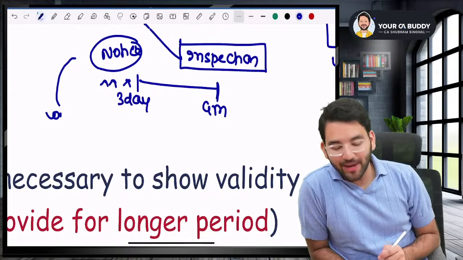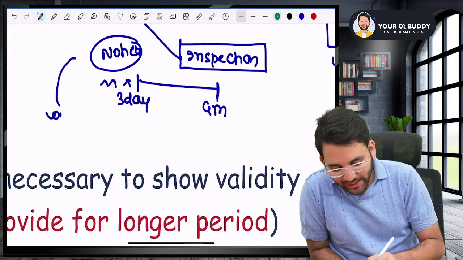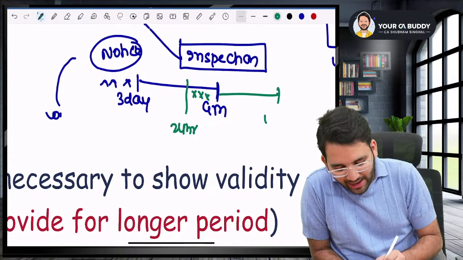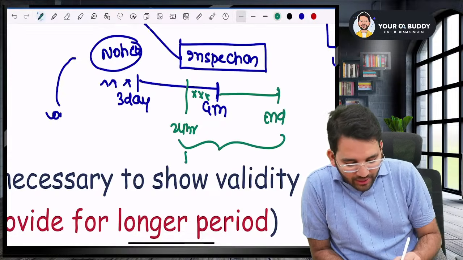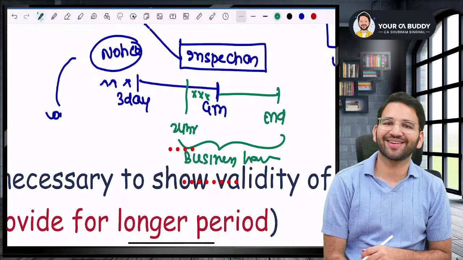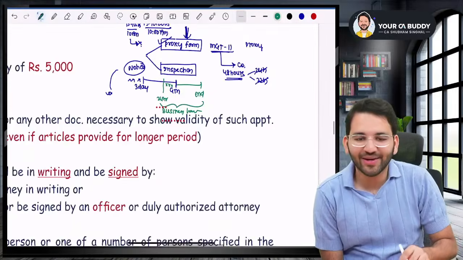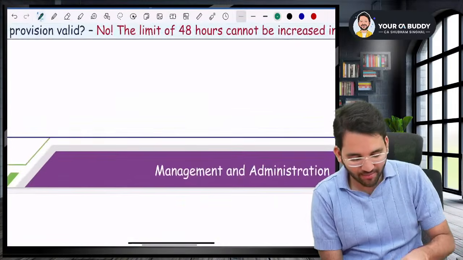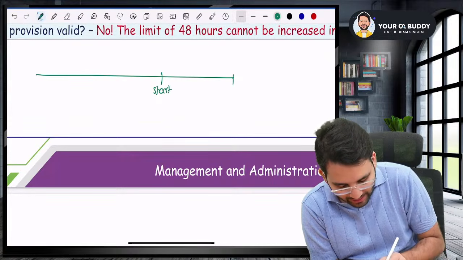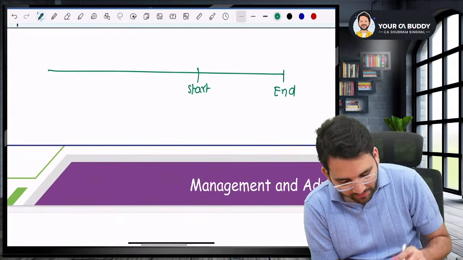And then when can you inspect, sir? Starting 24 hours before the general meeting, till the end of the general meeting, you can inspect during business hours. Sir, so what did I tell you? There are certain time limits that you need to remember. Here you go, sir, this is the start of the general meeting and this is the end of the general meeting.